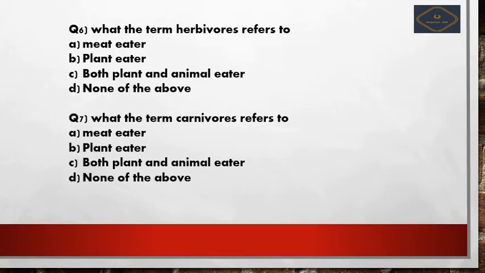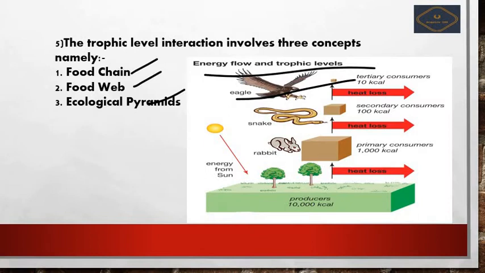I think there is no need of explanation in this. It will lose energy in each and every transmission from one trophic level to another trophic level. Within a while we'll see what is the meaning of food chain and what is the meaning of food web. These are what we are going to discuss from now.